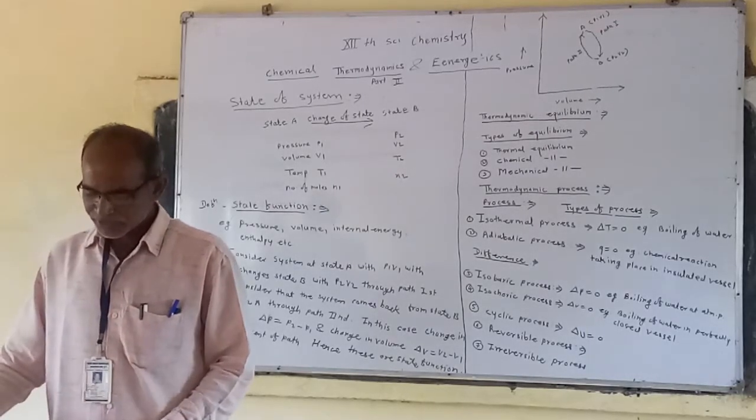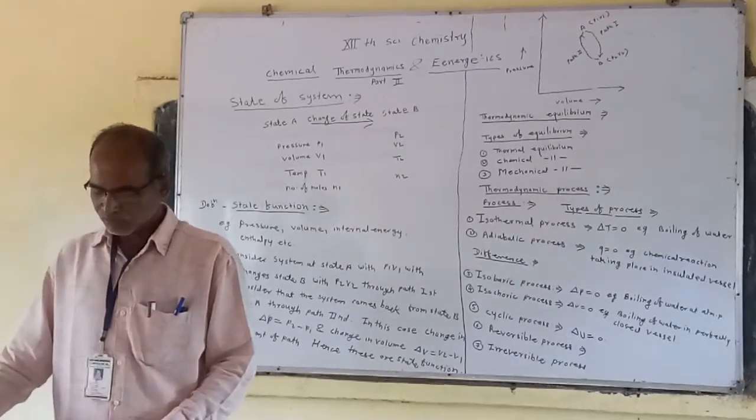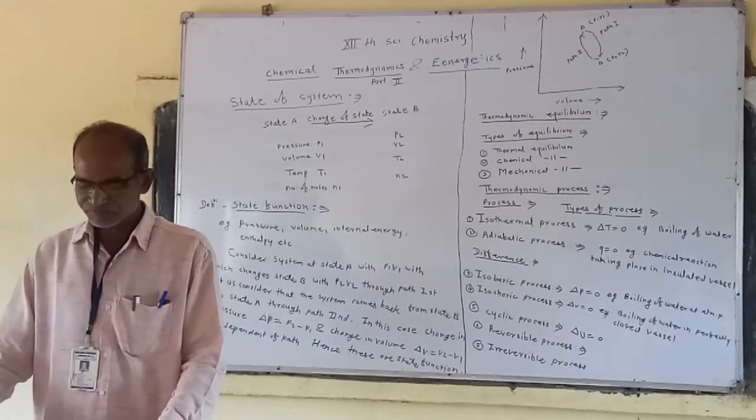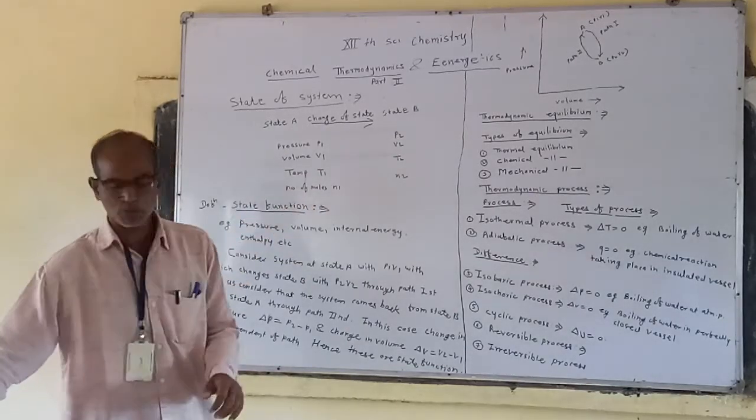The thermodynamic state is characterized by some macroscopic properties such as pressure, volume, temperature, number of moles.